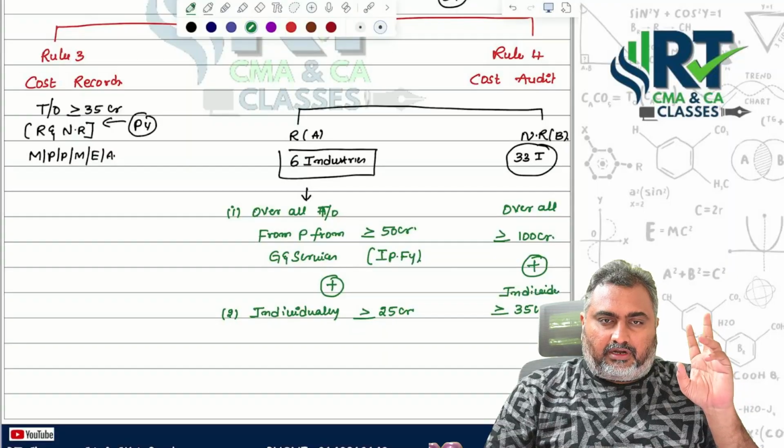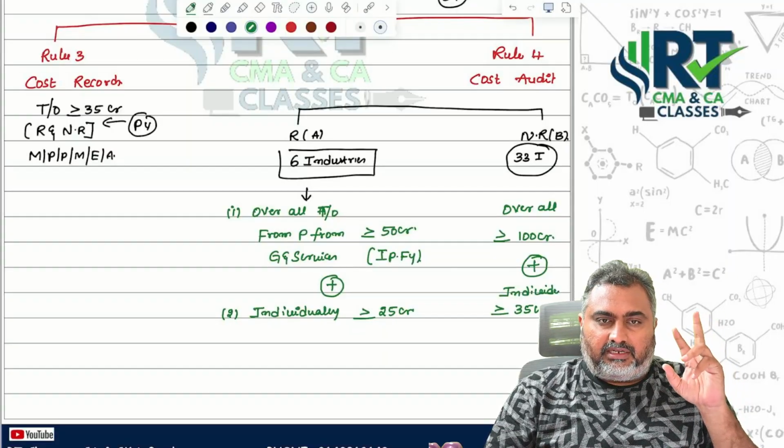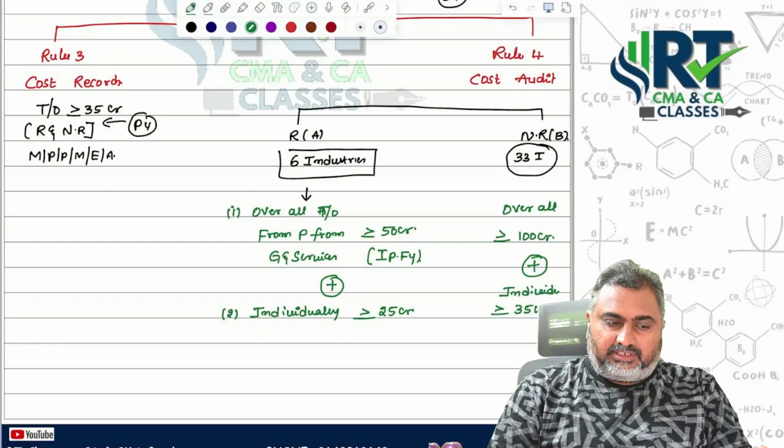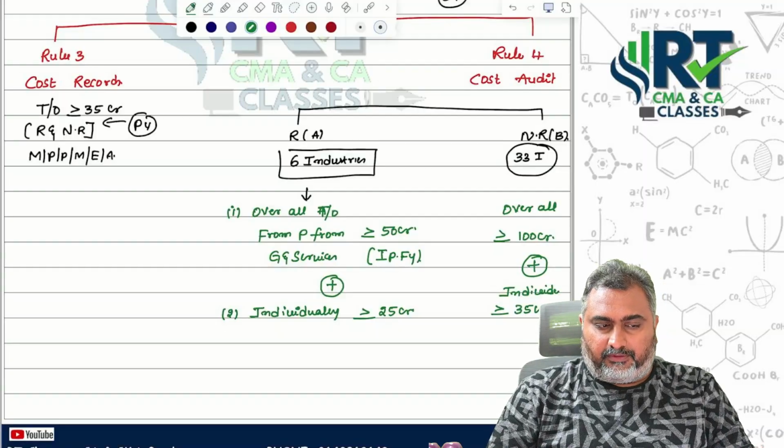So Rule 3 is regarding cost records. Rule 5 is maintenance of cost records. Rule 4 is about the cost audit point of view. This is about turnover limits point of view. Got it, ma?